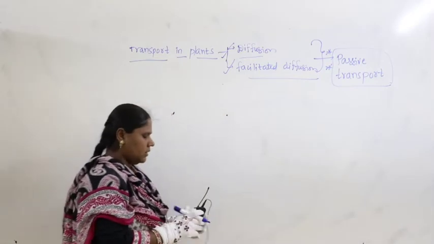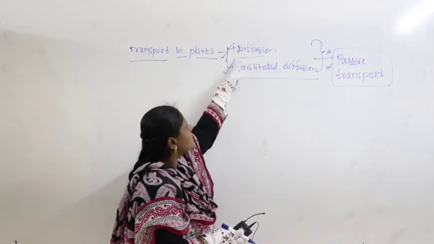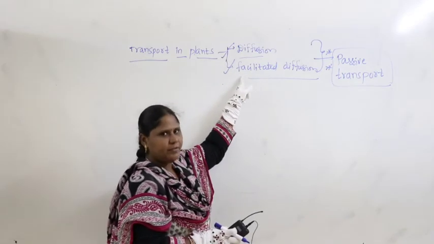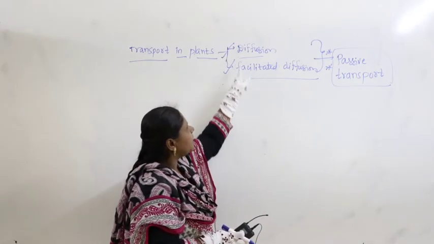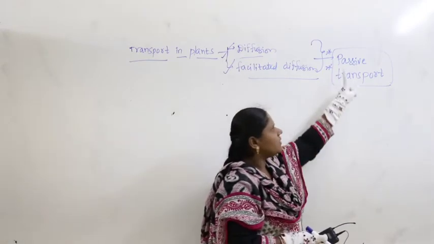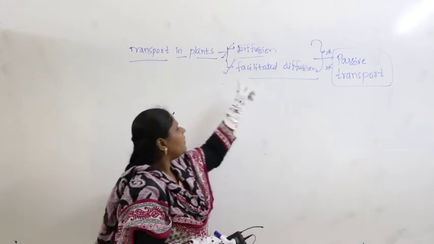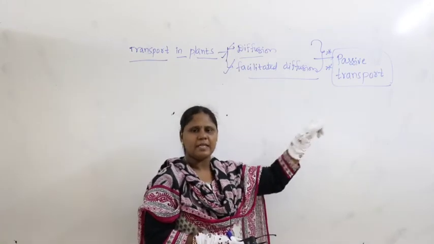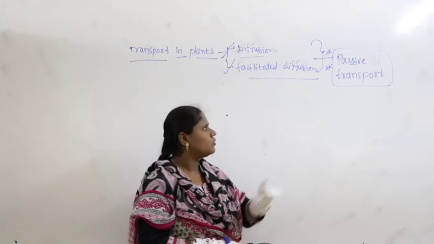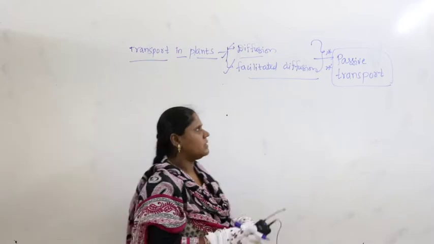What are we discussing here? In transport in plants, we discussed two processes, diffusion and facilitated diffusion. Both of them fall in the category called what? Passive transport. Diffusion is a passive transport and facilitated diffusion is also a passive transport. Now, let us come to what exactly is meant by passive transport.